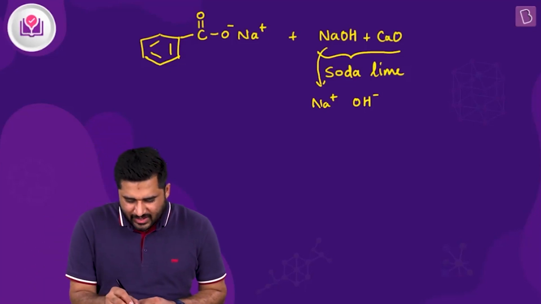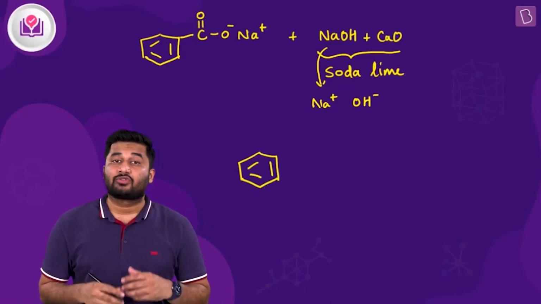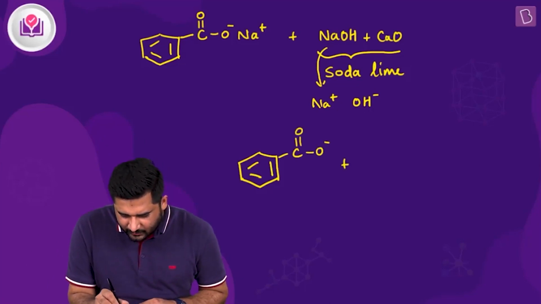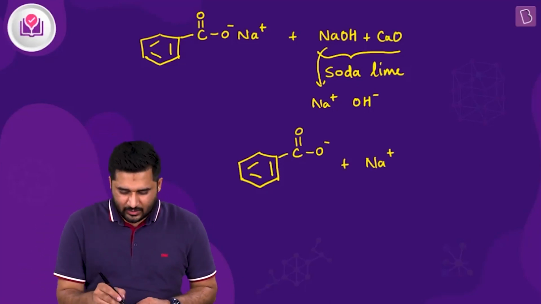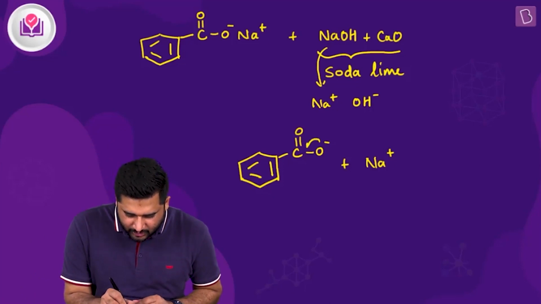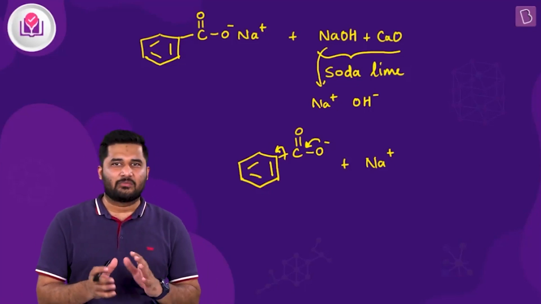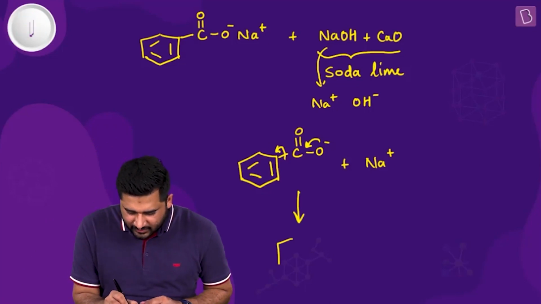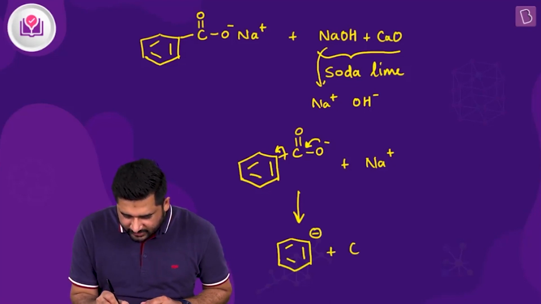Clear? And what happens next is, we have sodium benzoate. So in the presence of NaOH, what will happen? It will dissociate into the benzoate ion and sodium ion. Clear? Now what happens next is these electrons will delocalize, leading to breakdown of the bond between the carbonyl carbon and the benzene carbon. This bond will break. Thereby what we will get is the phenyl carbanion, along with release of CO2.